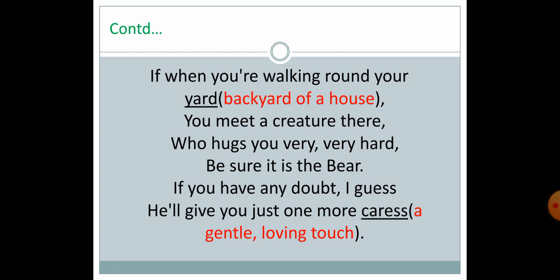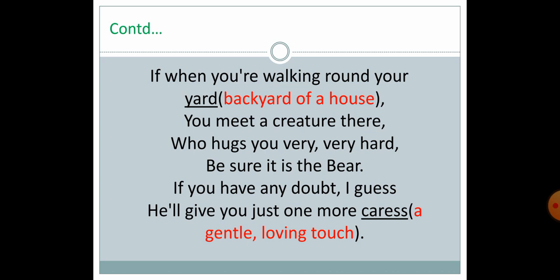And still, if you have any doubt, if you are not confirmed, I guess he will give you just one more caress. So if you have any doubt, even after the tight hug, that it is a bear or not, the bear will give you just one more caress.